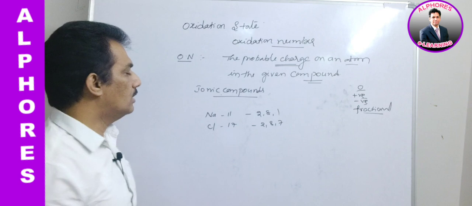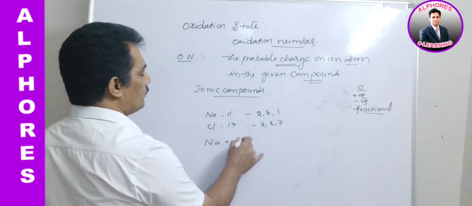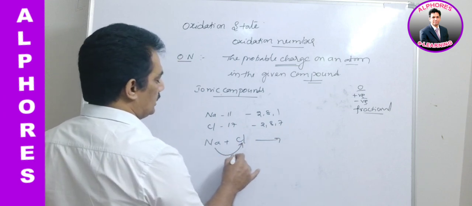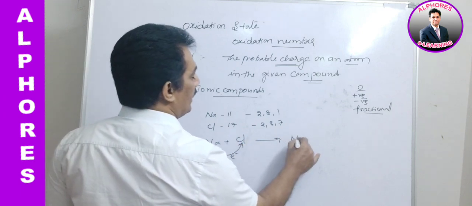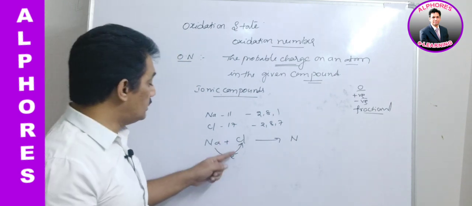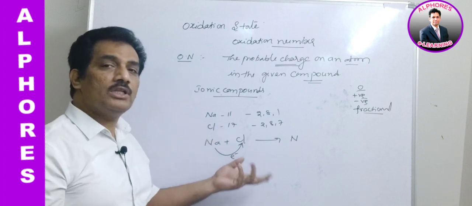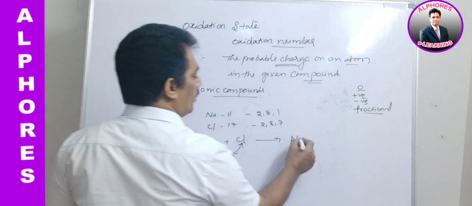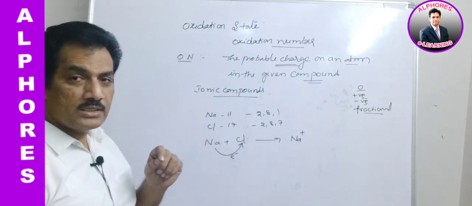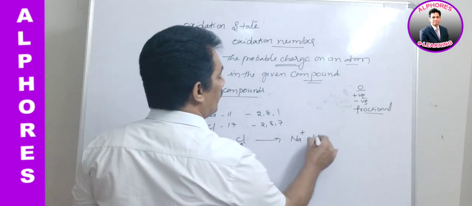Is it not? So in such a case, sodium, when it reacts with chlorine, it is donating 1 electron. Thereby, electron donation leads to positive charge, because electron possesses negative charge, and when negative charge is going out, the remaining is positive charge. So now Na+ will appear, and as chlorine is getting that negatively charged electron, it will get minus.